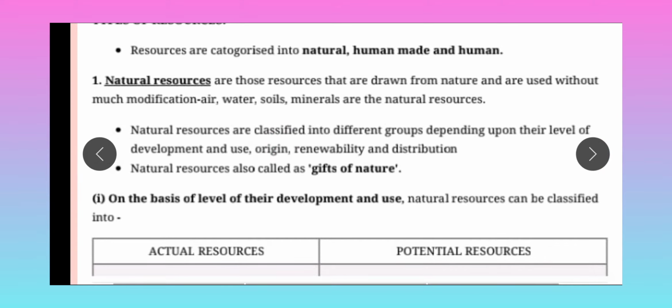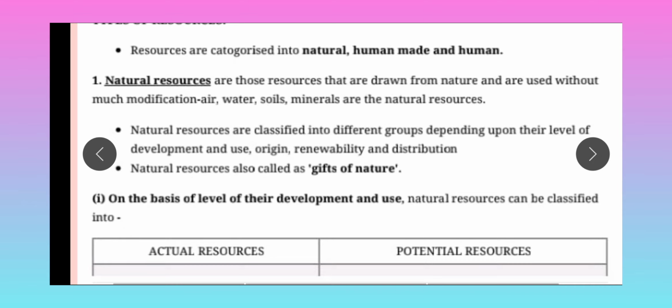Air, water, soil and minerals are natural resources. Natural resources are classified into different groups depending upon their level of development and use, origin, renewability and distribution. Natural resources are called the gift of nature.